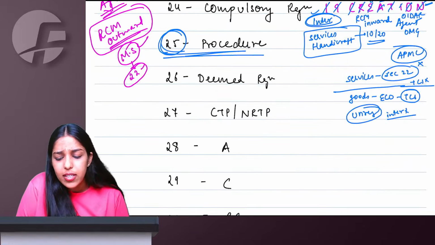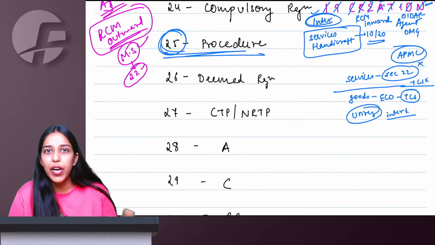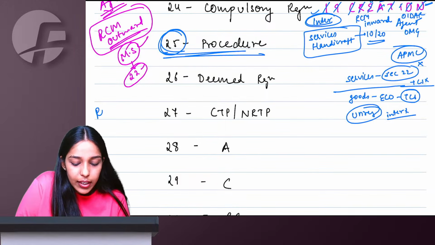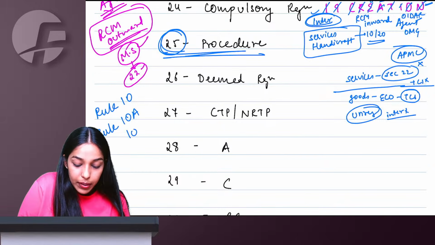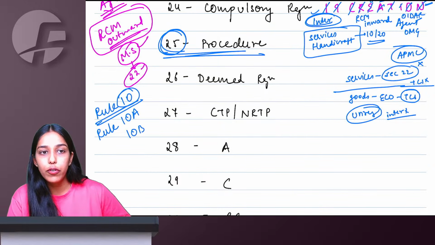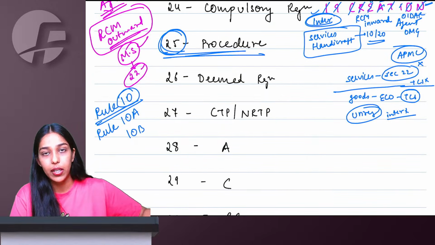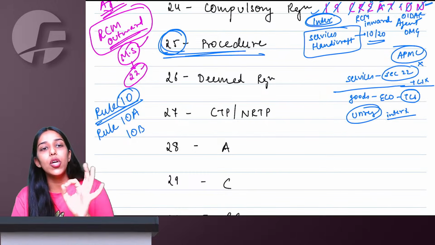Okay, how to take? Tell us the procedure. GST REG-01 Part A, Part B. You have to file and furnish all the details. There are three important rules you have to remember here: Rule 10, 10A and 10B. Rule 10 talks about the effective date of registration, that is the day on which you become liable. If you are applying within 30 days from there, then your original liability date is your effective date.